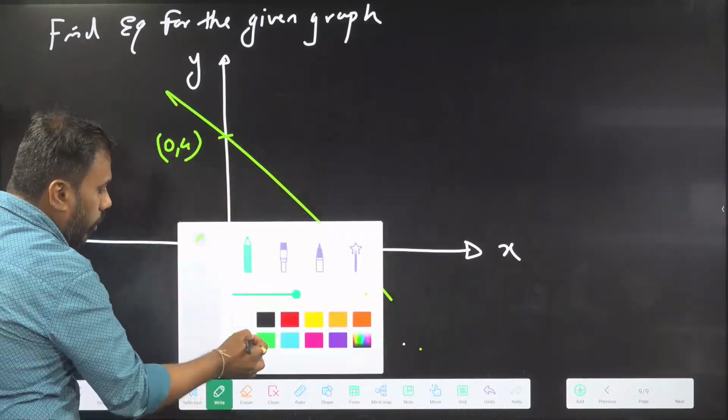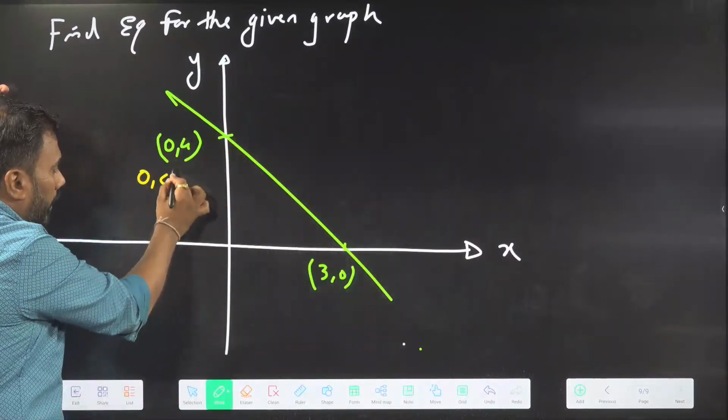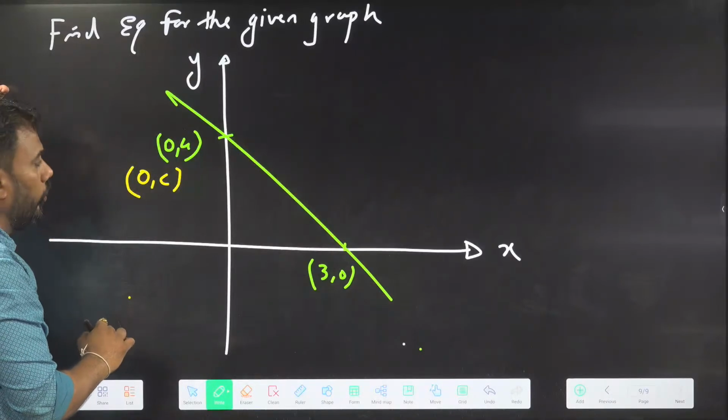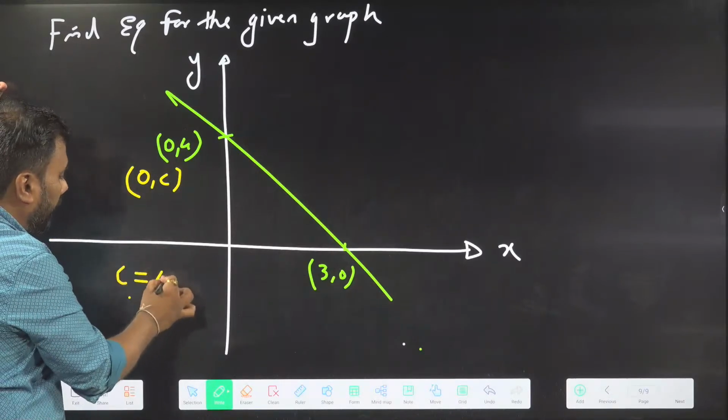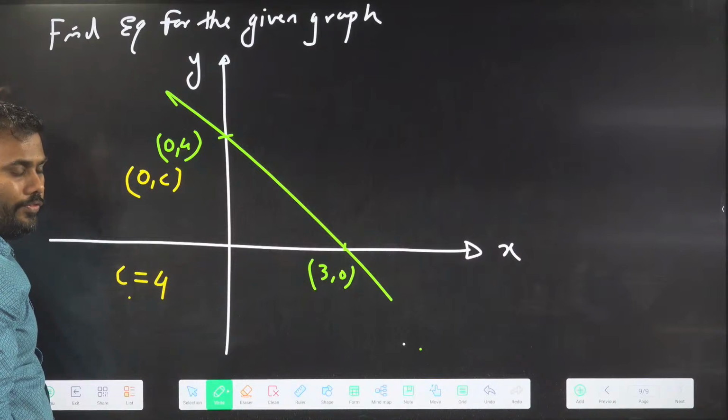What is this distance called? This distance is called intercept. If the point is (0, c), the line cuts the y-axis at (0, c). So we can easily see c is 4 here. Intercept on the y-axis is 4 here.